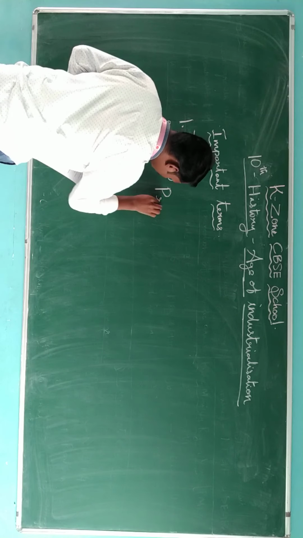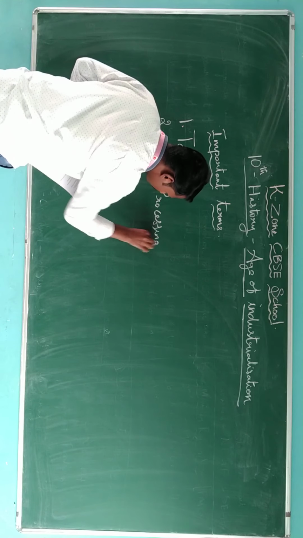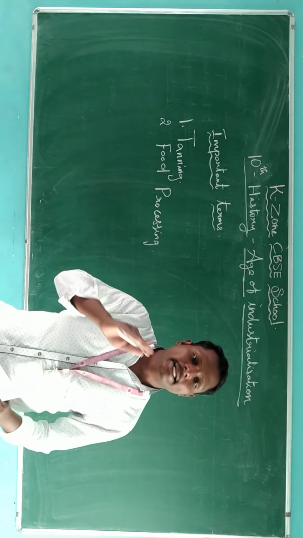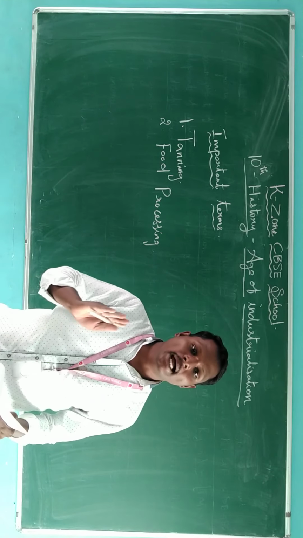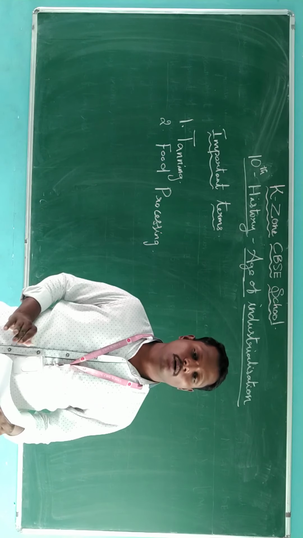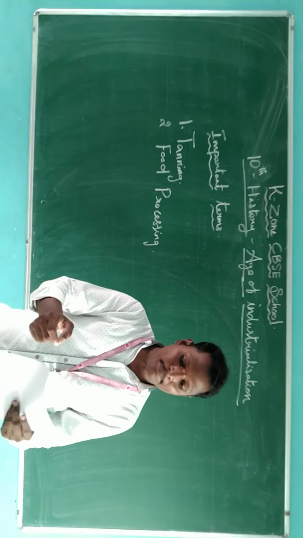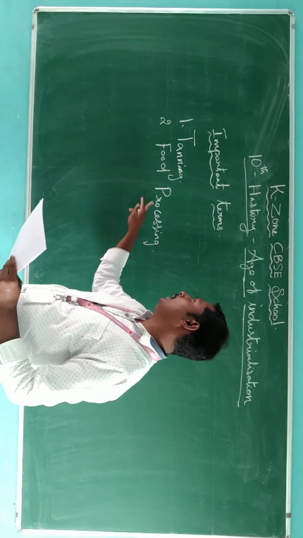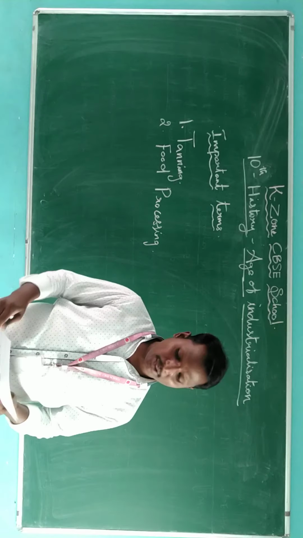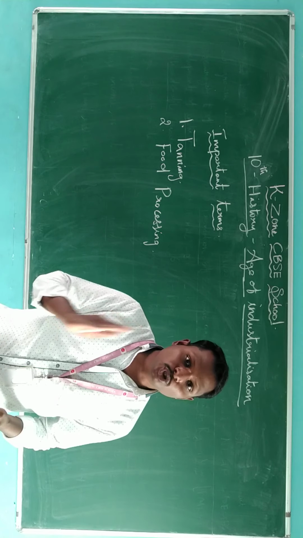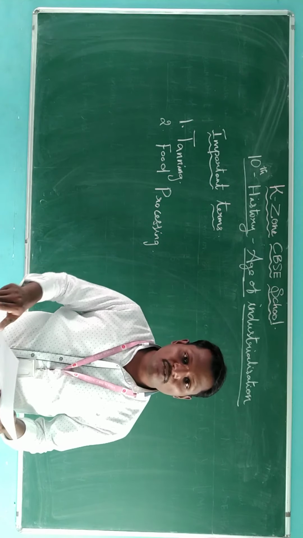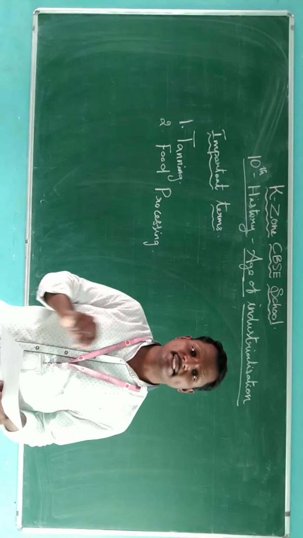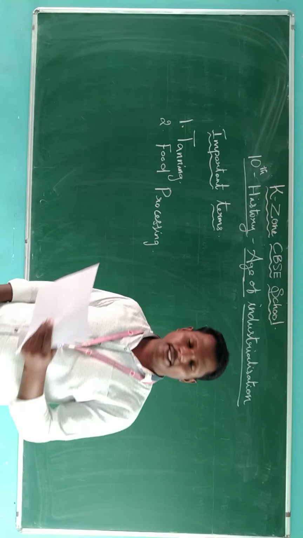The second one is food processing. So what is food processing? It's nothing but the technique of chopping and mixing food for making jam, juice and so on. Once again I repeat, the technique of chopping and mixing food for making jam and juice is called food processing.